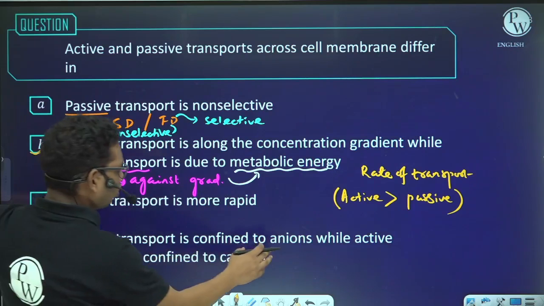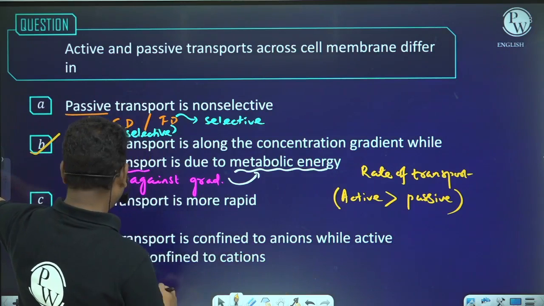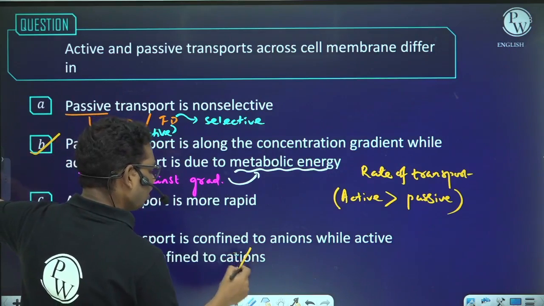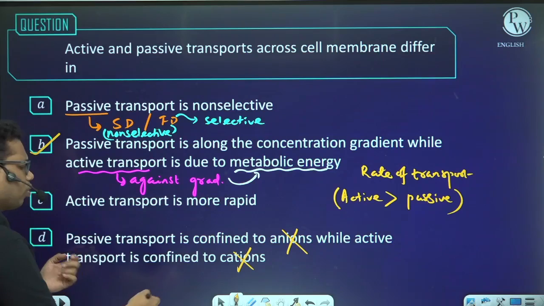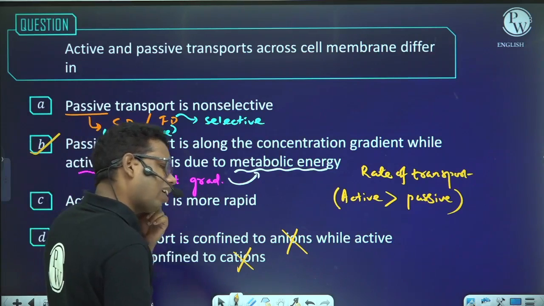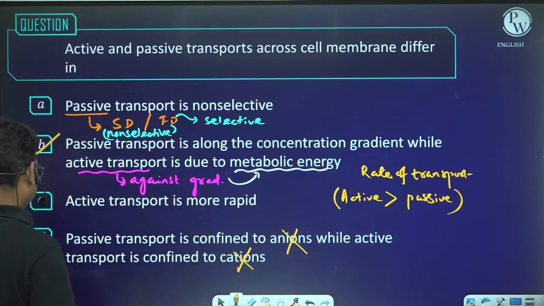Passive transport is confined to anions, while active transport is confined to cations. This is completely irrelevant. Both passive and active transport perform transport of both cation and anion. So the answer is B in this case.